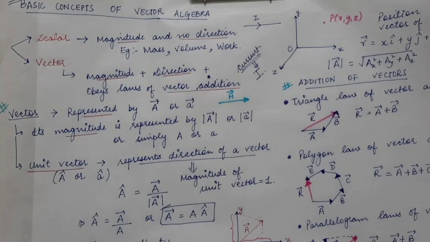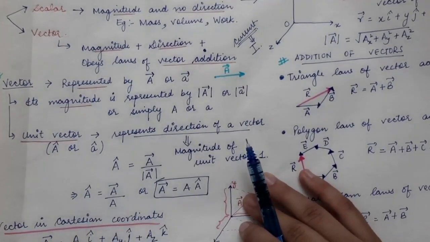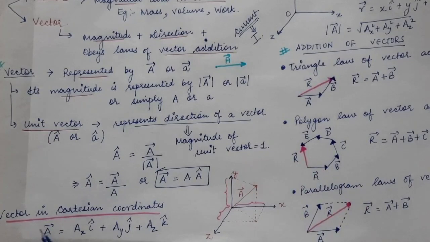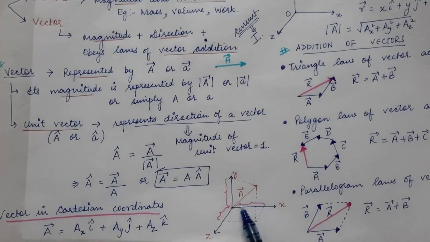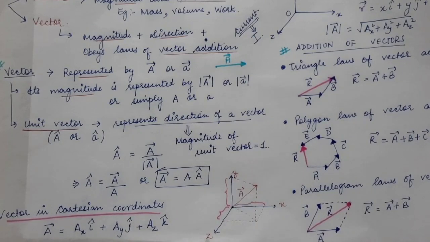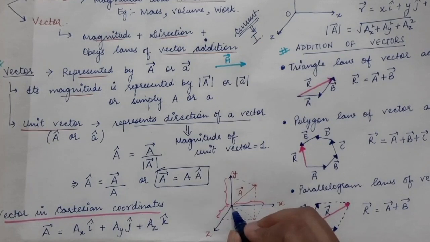Now vector representation. The vector representation in terms of the Cartesian coordinates. Cartesian coordinates means the x, y and z coordinates. So any vector, let's suppose this is the a vector which originates from the origin of these axes, that is, this is the tail of the vector.